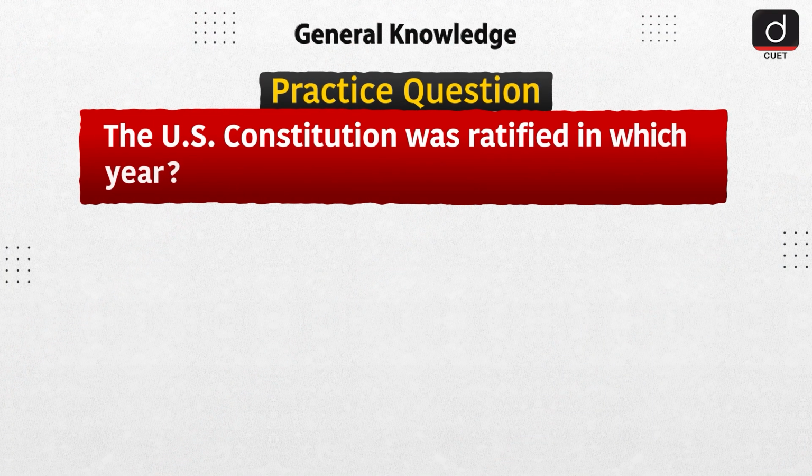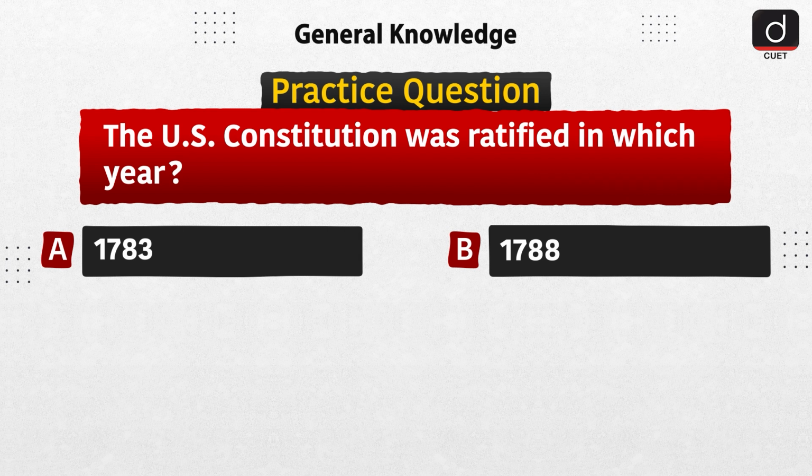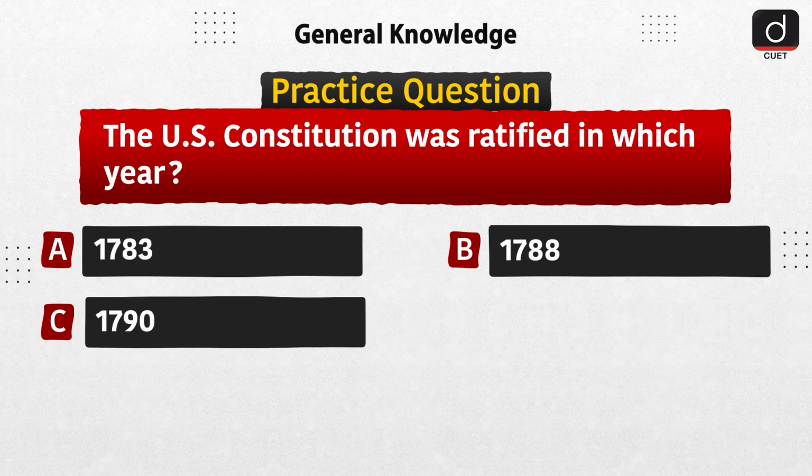Now it's time for the practice question. The US Constitution was ratified in which year? Option A, 1783. Option B, 1788. Option C, 1790. Option D,